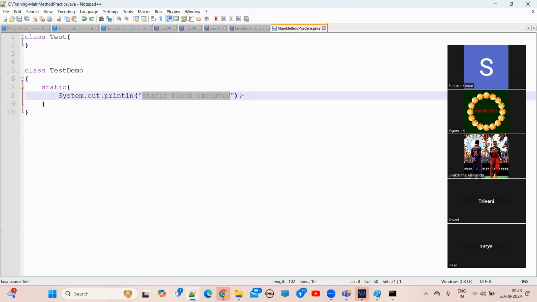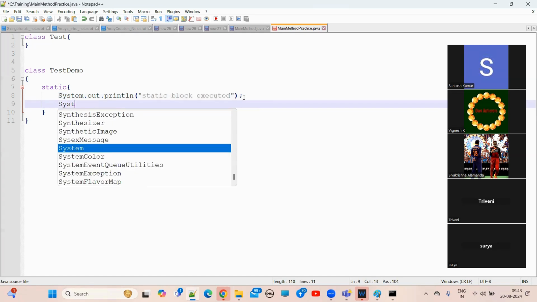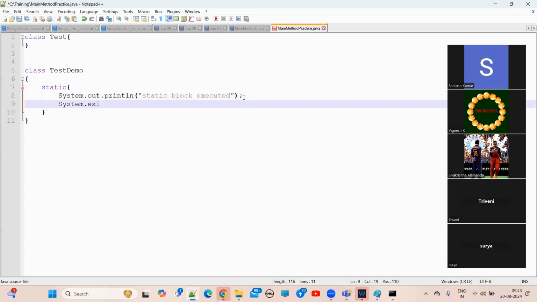So here, let's suppose System.exit(0). System.exit(0) means I want to shut down the JVM. People used to ask us how we can execute a Java program without having a main method and without displaying a runtime exception.